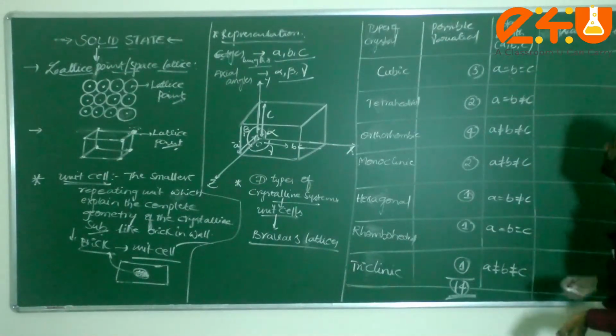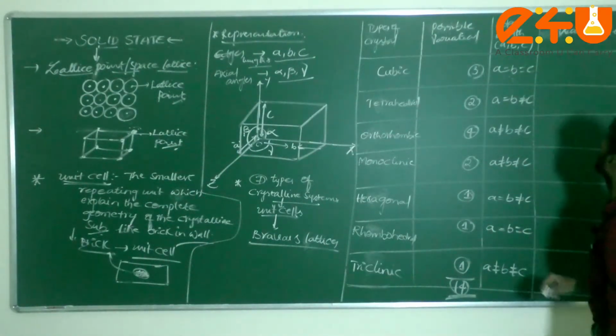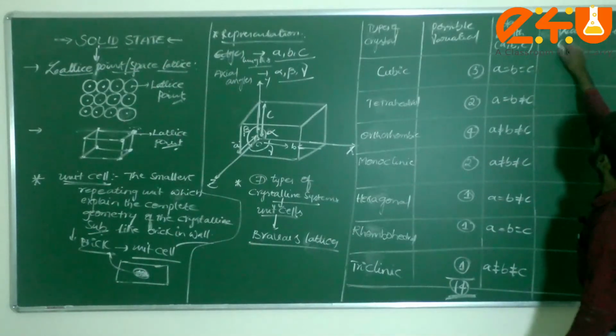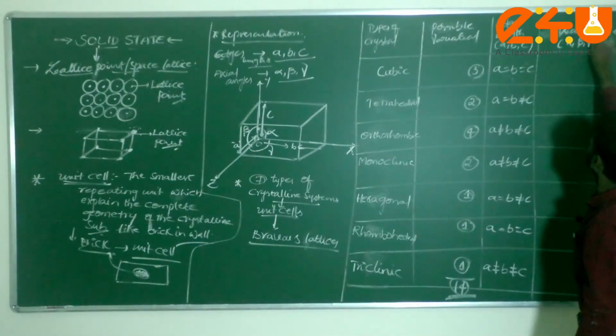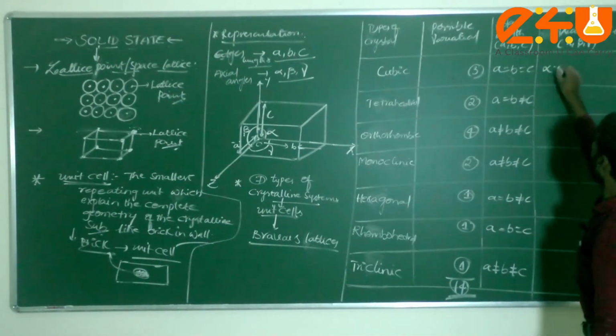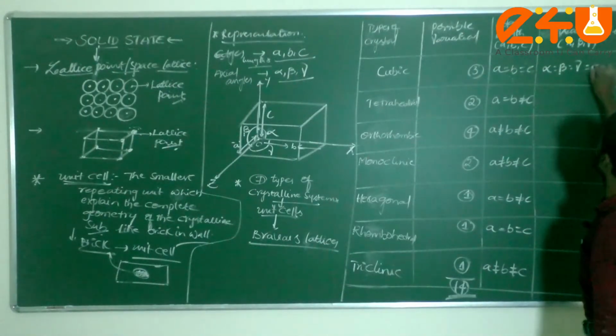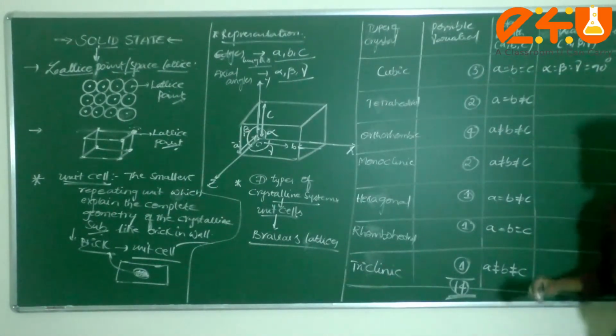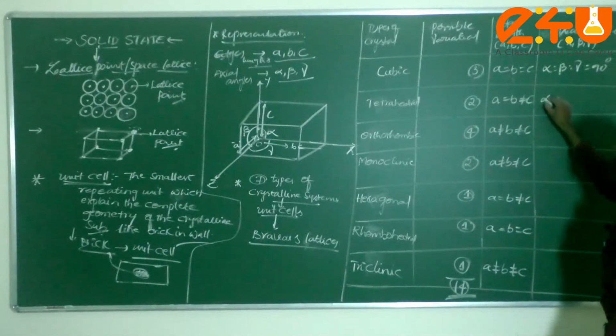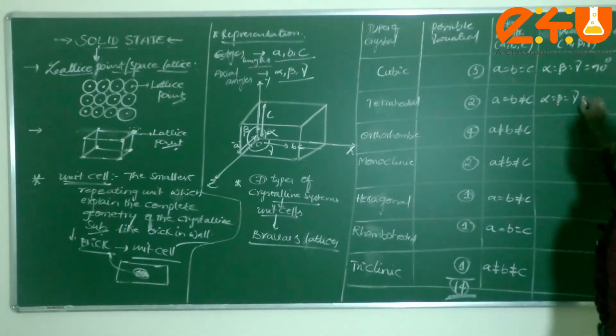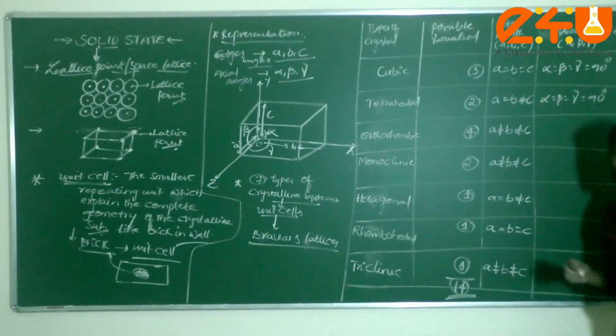Okay, any edge lengths. Next comes the axial angle representation, which is alpha, beta, gamma. Now here alpha is equal to beta is equal to gamma is equal to 90 degrees. There is no problem. First three, alpha, beta, gamma, equal to 90.